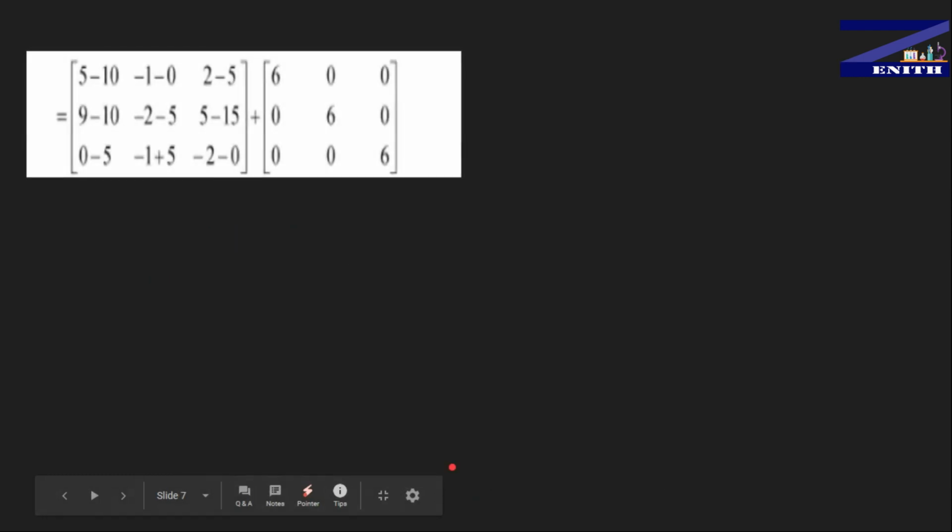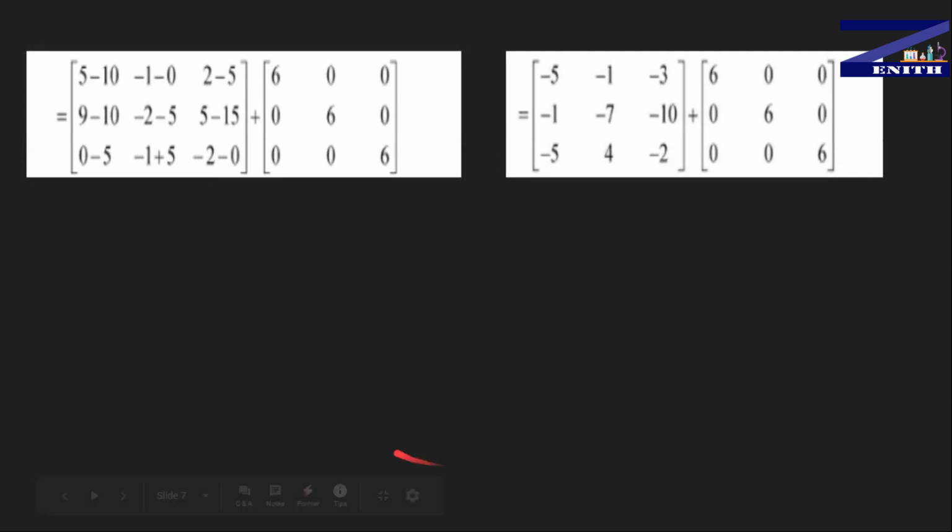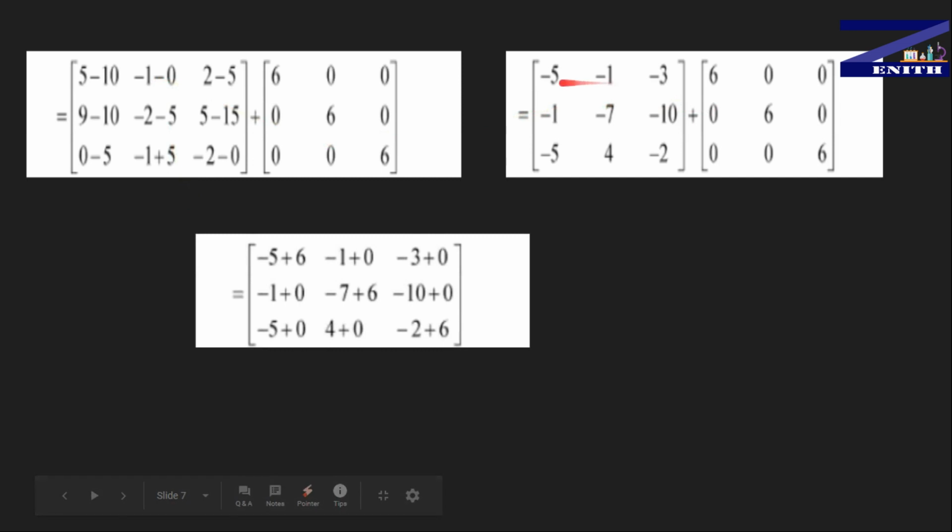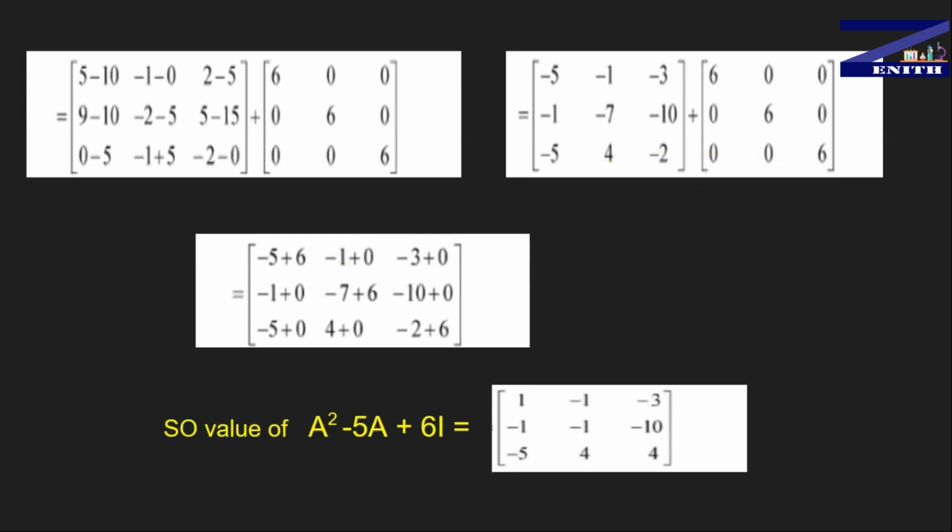Now guys, after getting that, you just have to add them. You know how to add two given matrices, and after adding them you get this. When you add this with this: minus 5 with 6, minus 1 with 0, minus 3 with 0. Same you have to do with minus 1 with 0, minus 7 with 6, minus 10 with 0. Same with minus 1 with 0, 4 with 0, minus 2 with 6, and in the end you get this matrix. So when you solve, the value of A square minus 5A plus 6I is equal to this given matrix.